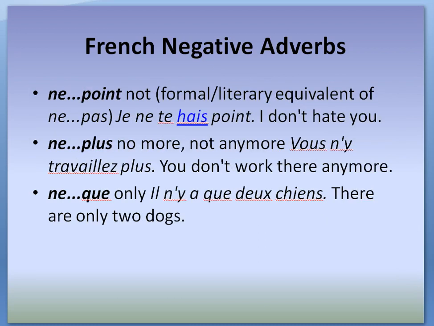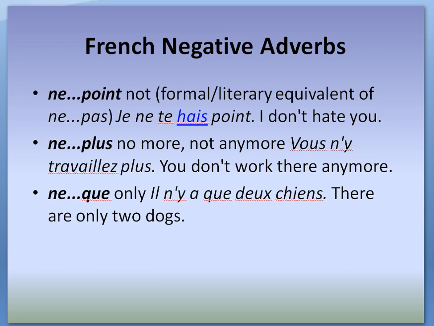Ne point. This is a more literary equivalent of ne pas, and it's almost never used in spoken French. Je ne te hais point. The construction is quite similar. First we have ne, then we've got the pronoun te, then the conjugated form of the verb hais, and then point. Ne plus. Vous ne travaillez plus. Again there is a pronoun. So first we have ne, then the pronoun, then the conjugated form of the verb travailler, then plus.